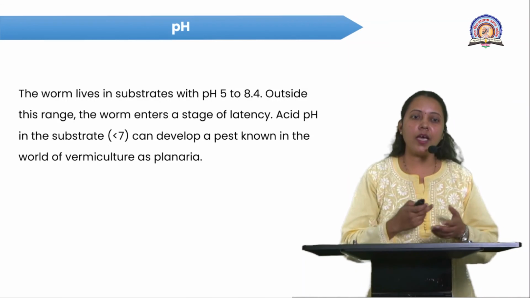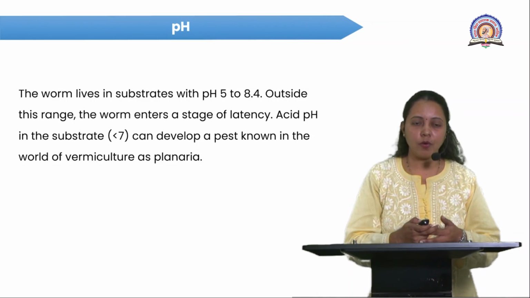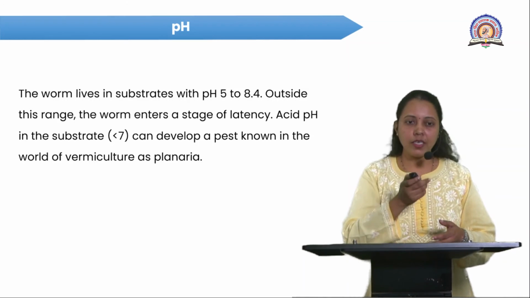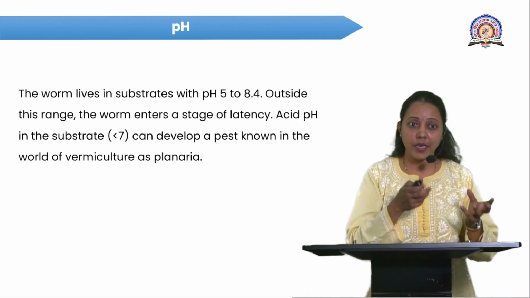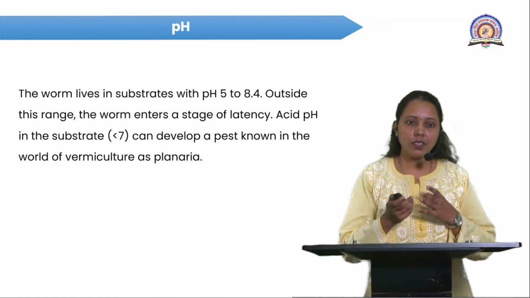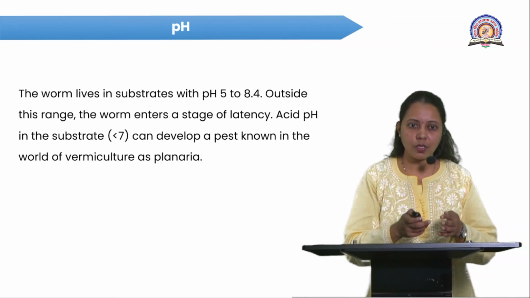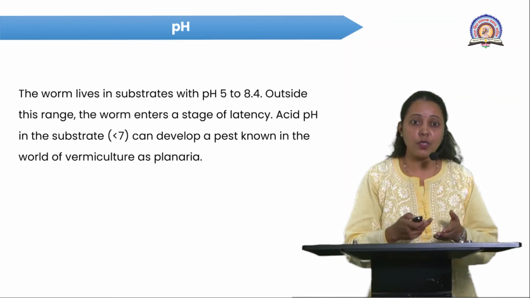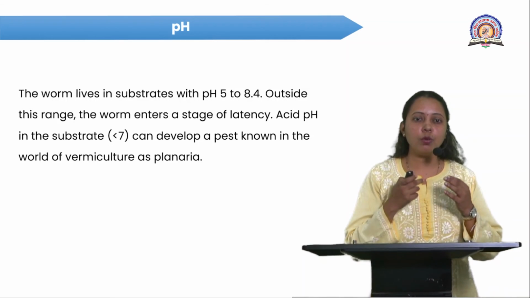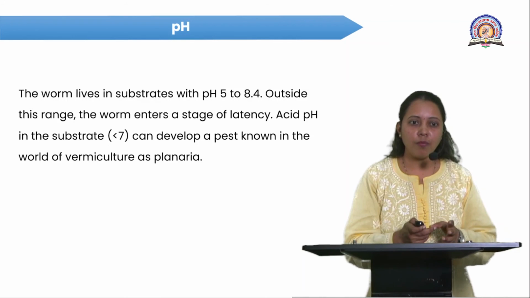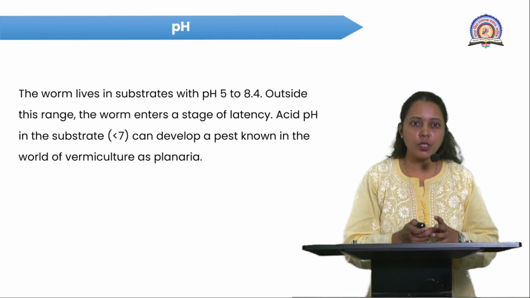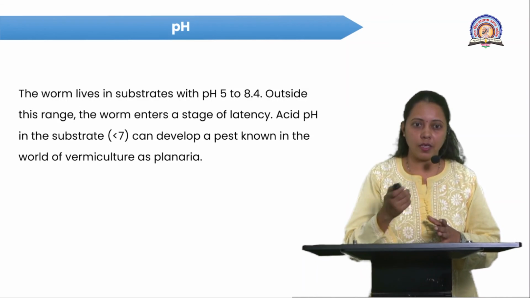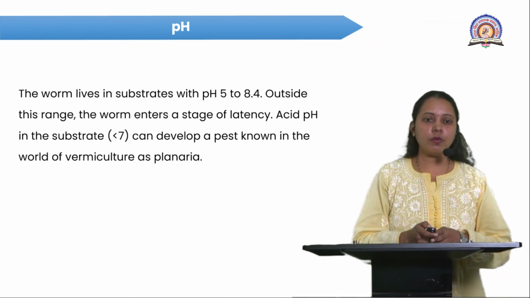If they are not favorable for development, the worm undergoes a period of latency, which is not good for vermitechnology or vermiculture. So you should remember all these points when you are performing the actual rearing procedure in your practicals. Okay, so thank you so much.